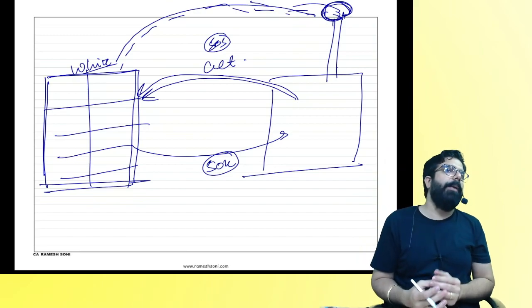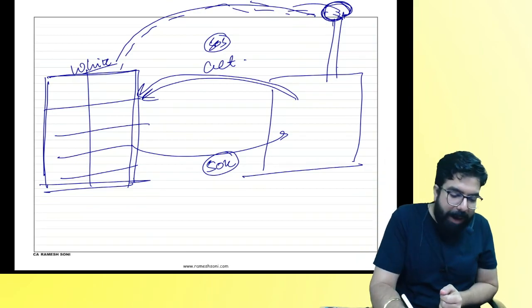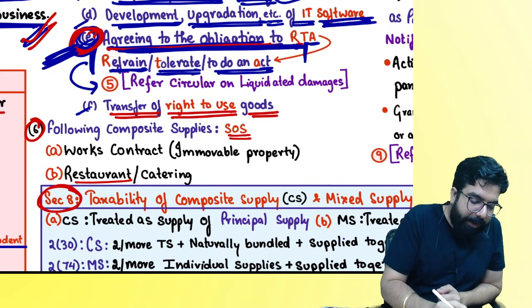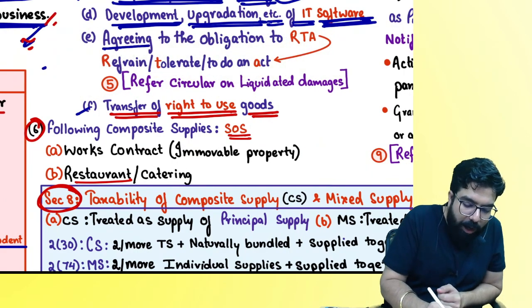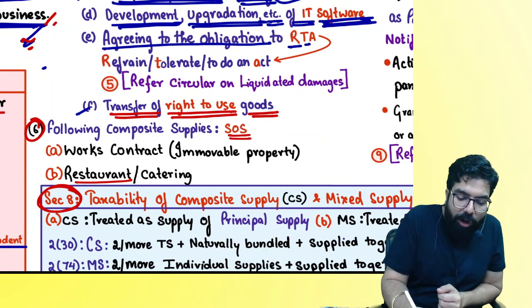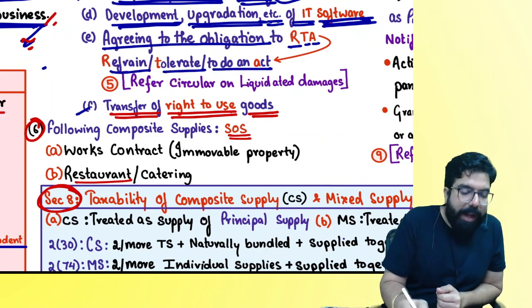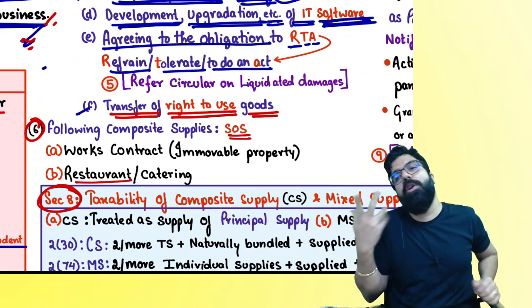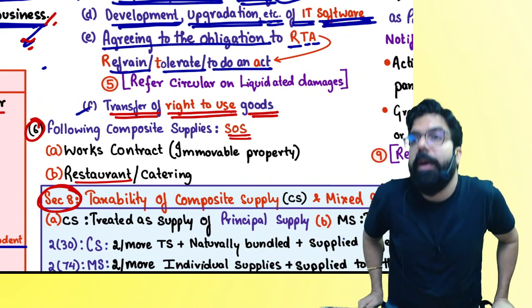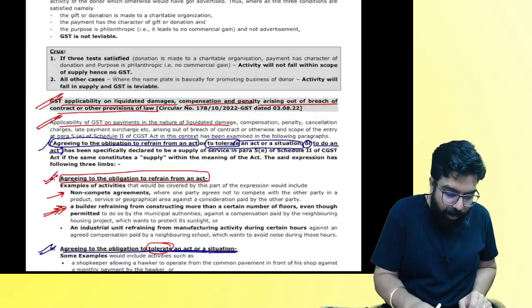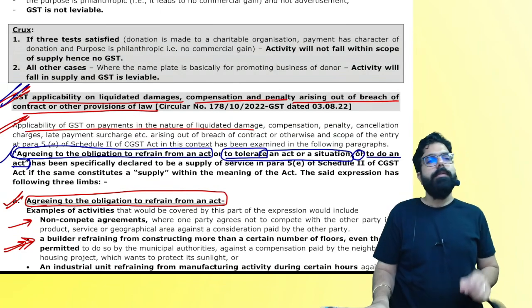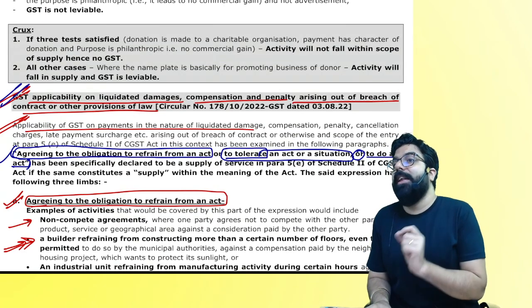Now, what happened in the past, because of this point, that agreeing to the obligation to refrain, tolerate, or to do an act is always a supply of service, there was a lot of dispute, and hence we are reading this circular. This circular, which has been given by the CBIC, is there because there was a lot of dispute.